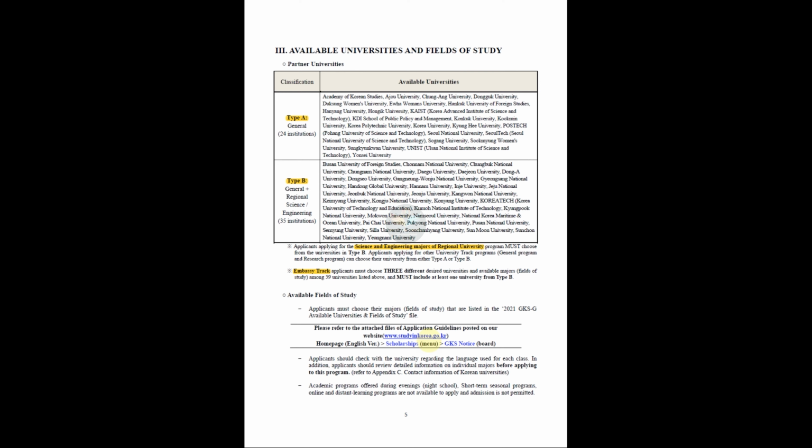As I said before, university track students will apply to only one university, whereas the M.Sc track students can apply to more than one university. So you might apply to 2 universities or 3 universities. When you apply to 3 universities, you have to choose universities from both type A as well as type B. You cannot just choose one type. So please keep this in mind when you are making your application based on the M.Sc track.